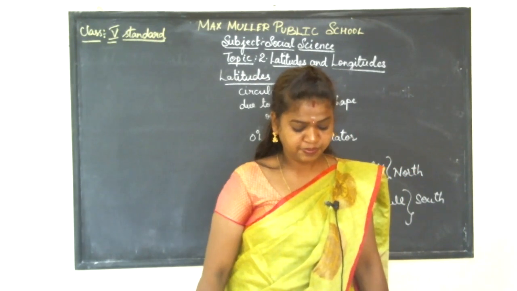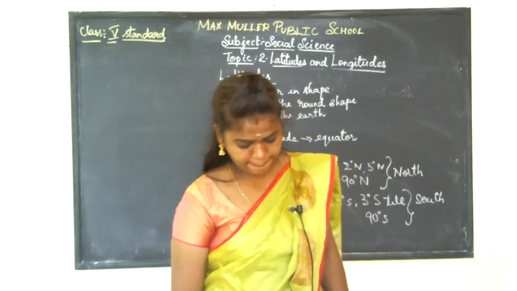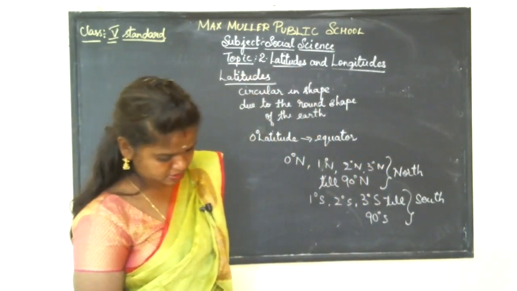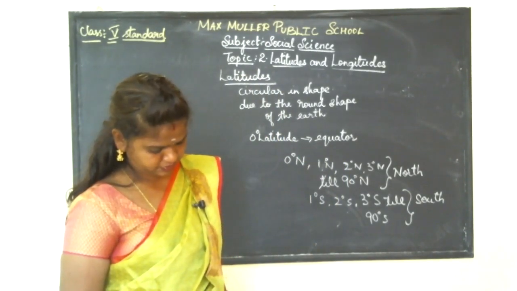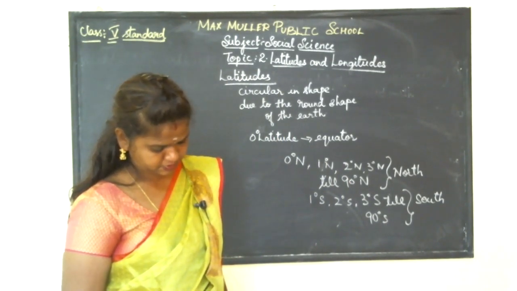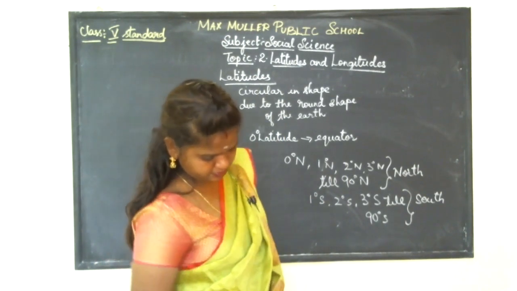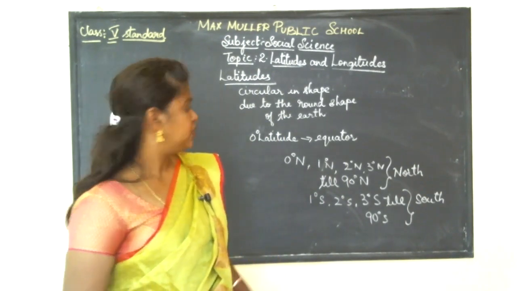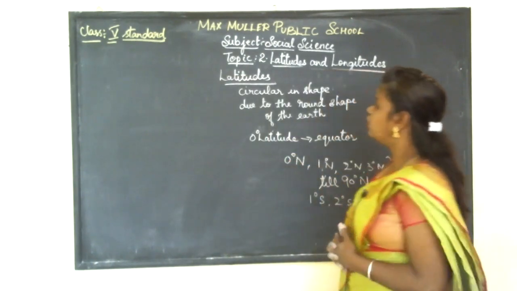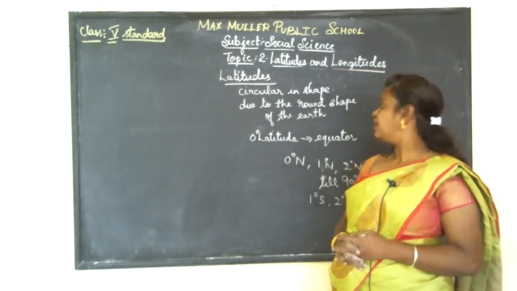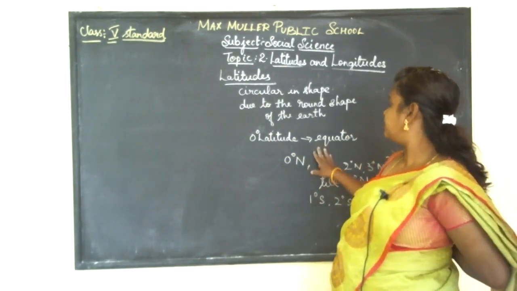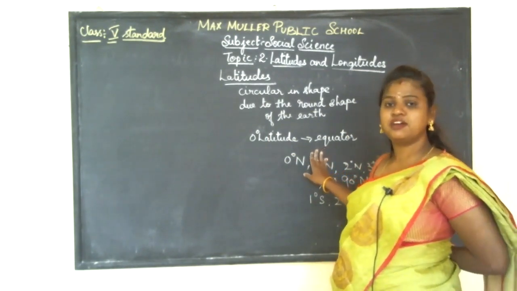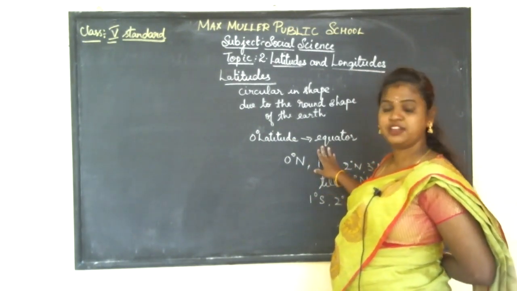So here we came to know the shape of latitudes and why it is circular in shape, and that 0 degree latitude is called equator.